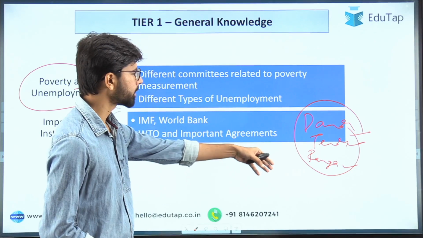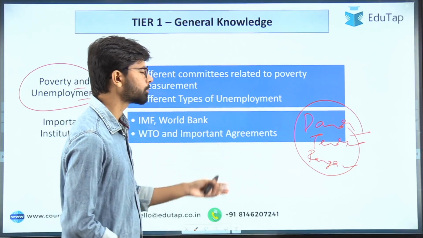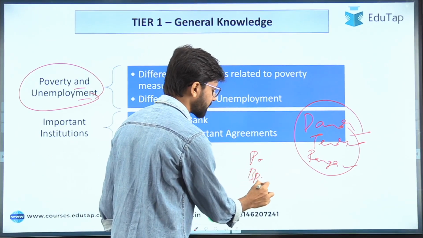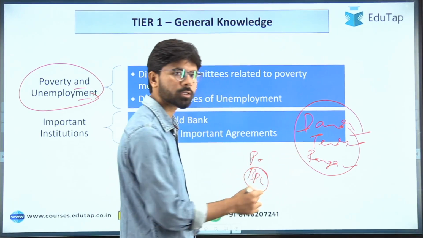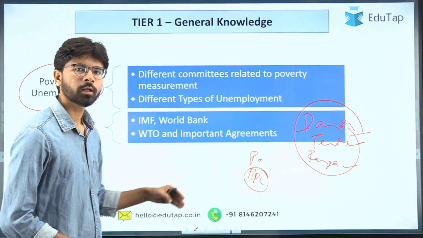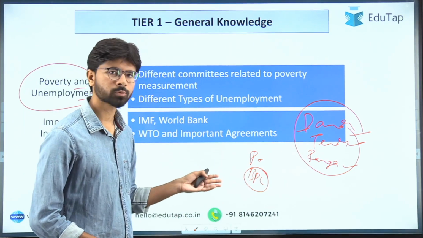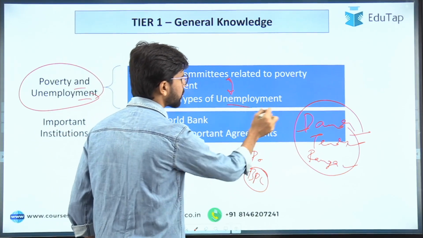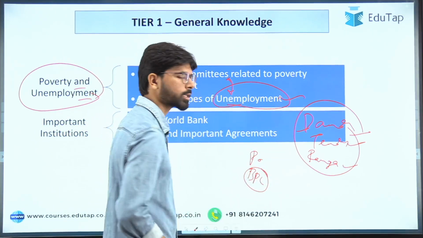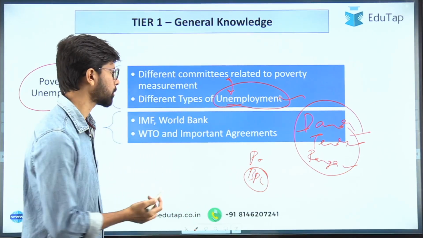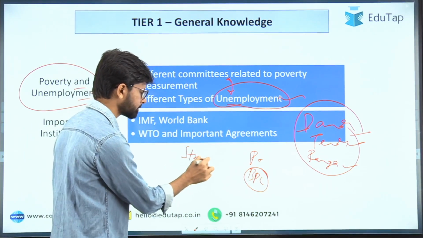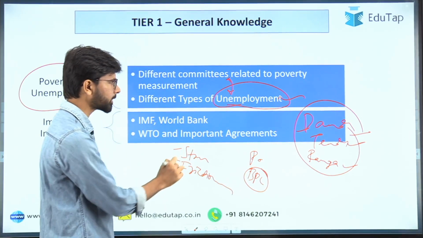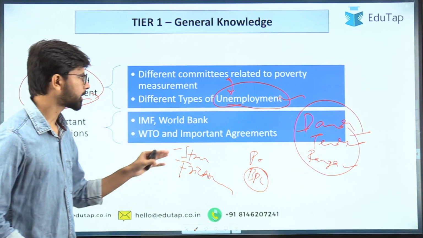You have to understand the different committees related to poverty and the basic understanding of what is the poverty gap and the different measures of BPL as announced by these committees. These are the kind of questions candidates will be tested on in the examination. And poverty and unemployment are very closely related topics. Again, you have to understand the different types of unemployment, like structural unemployment and frictional unemployment.